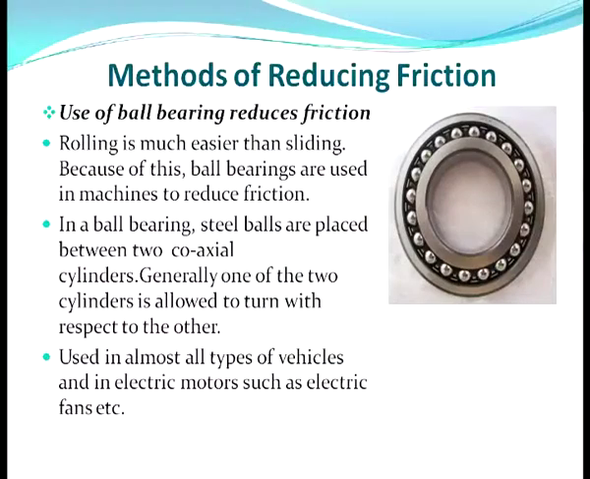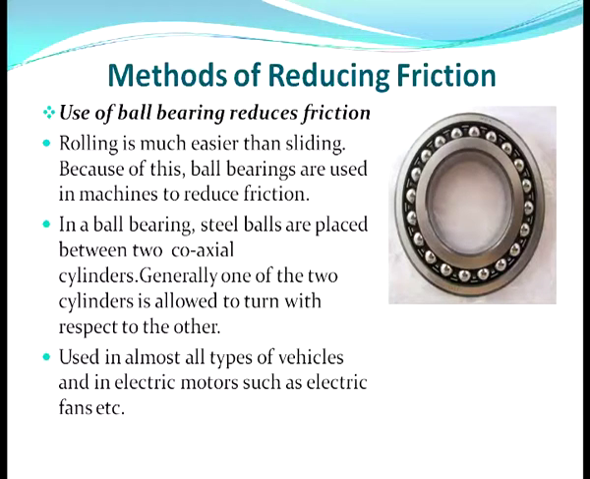Now as friction causes much wear and tear and it produces heat, that is why we should reduce the amount of friction for the efficiency of the vehicles or engine or any instrument you are using. So how to reduce friction? The different methods of reducing friction are: first one is to use a ball bearing. Rolling is much easier than sliding, as you have seen.